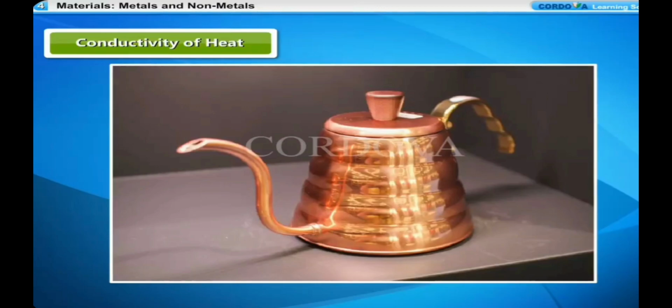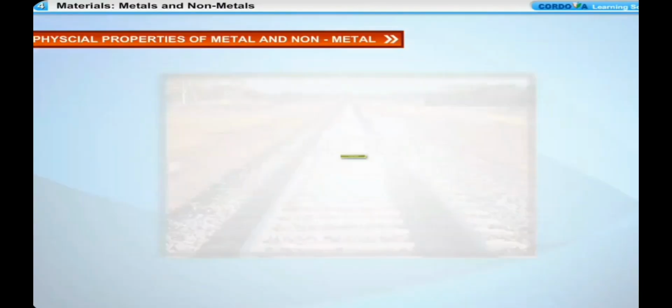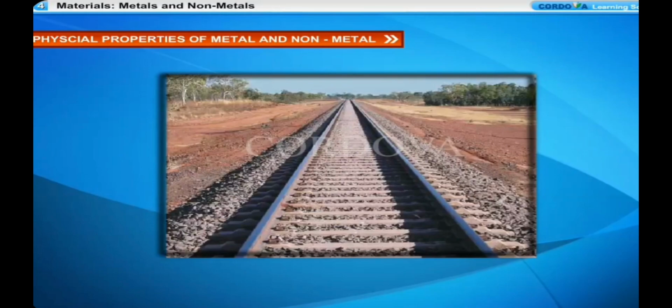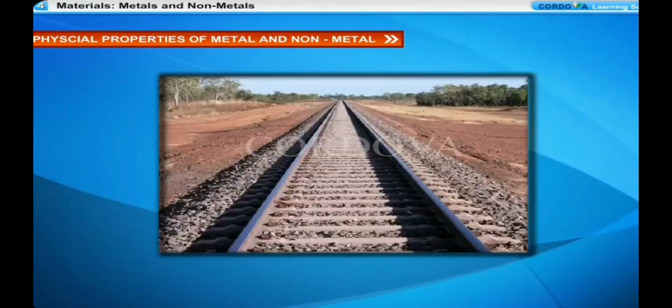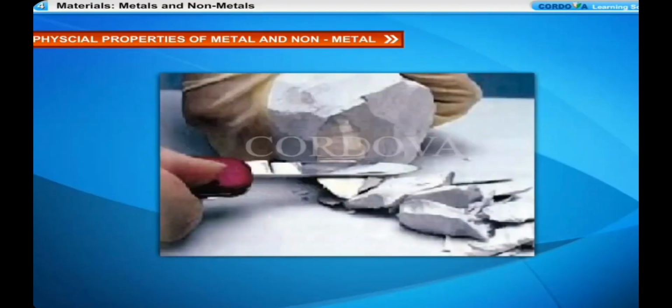Non-metals are poor conductors of heat. Diamond, a form of carbon, is the only non-metal which is a good conductor of heat. Hardness. Metals are generally hard. For example, iron metal is very hard and strong. So iron metal in the form of steel is used in the construction of bridges, railway lines, machines, etc. However, sodium and potassium are soft metals and can easily be cut with a knife. Non-metals are not hard or strong.